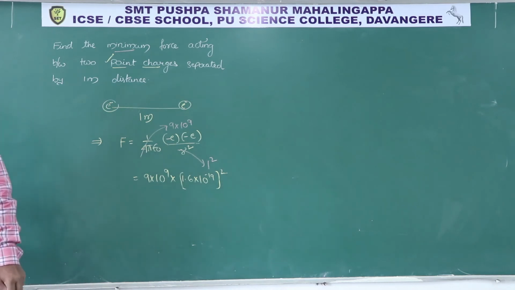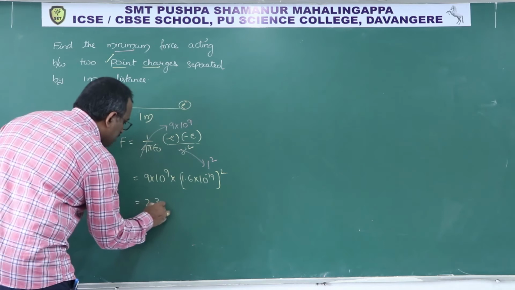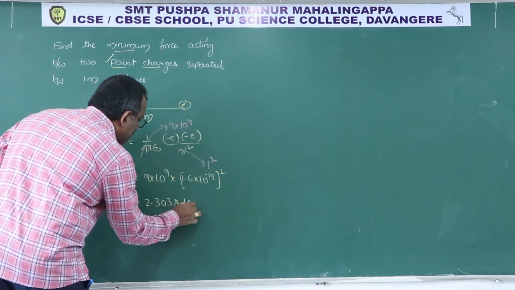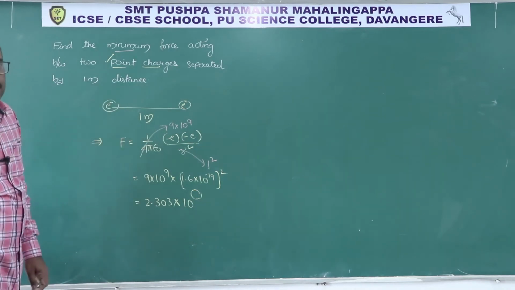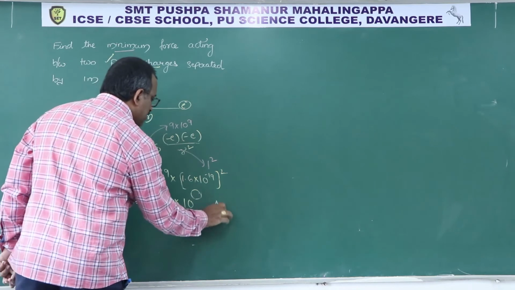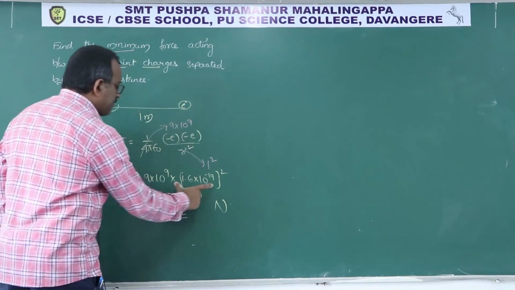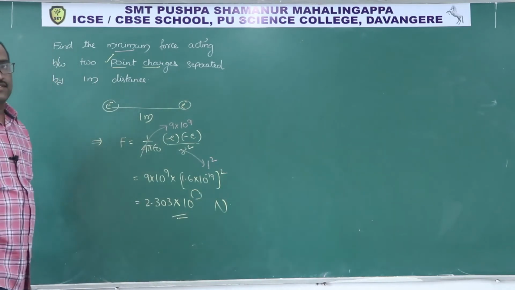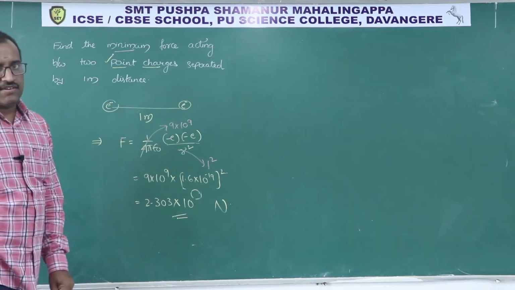And now the final answer will be 2.303 into 10 power, I am leaving for you to check how much, into Newton. Multiply and do it. So this is how very simple formula questions they will ask you.